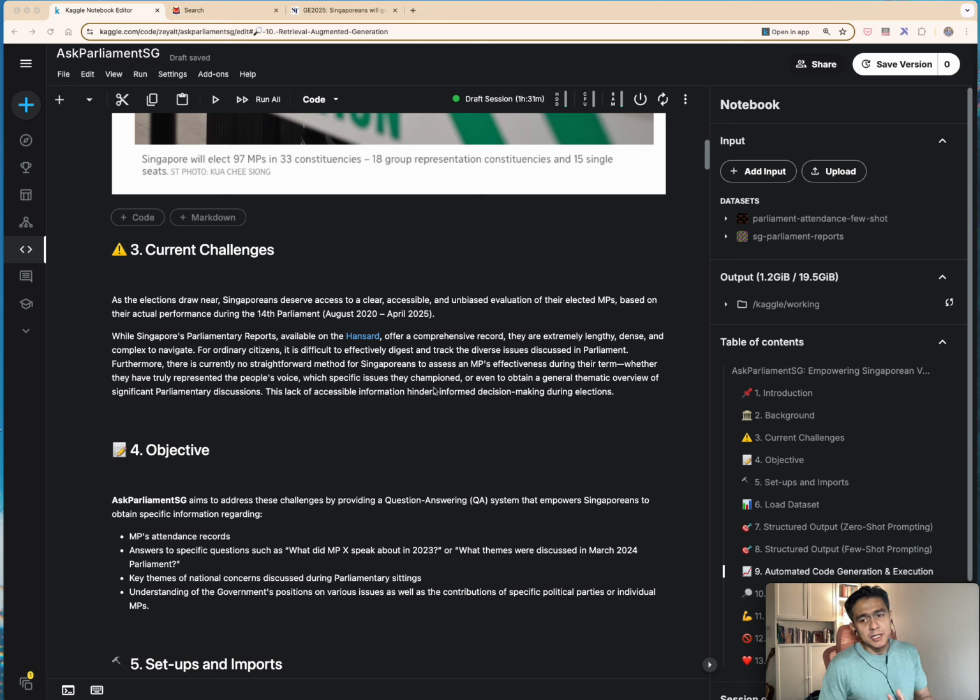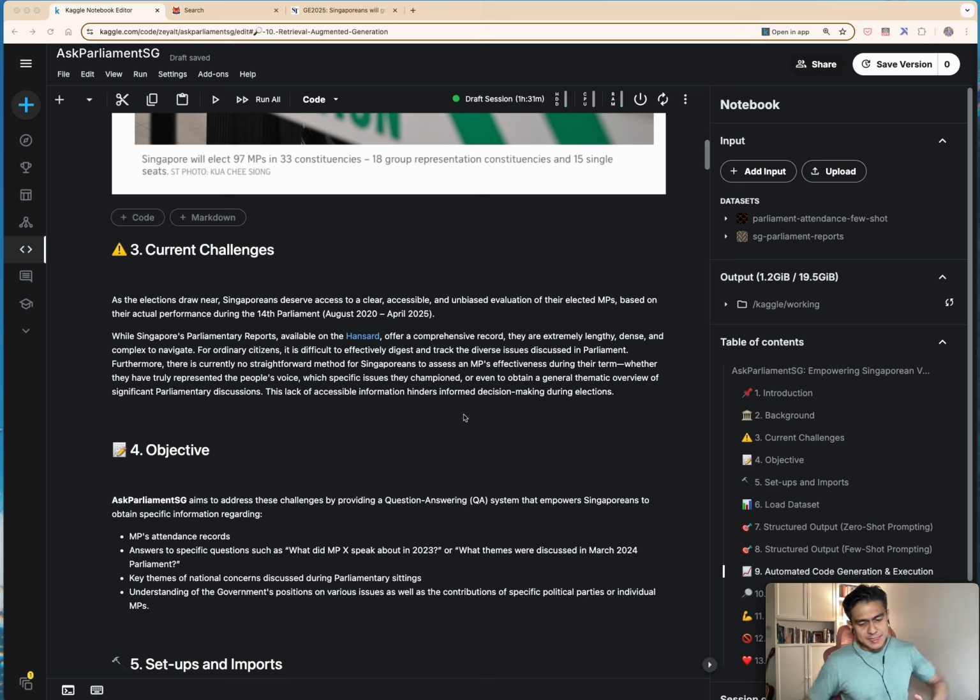As elections are drawing nearer, we do also have a need for Singaporeans to have access to some clear, accessible information about their MPs and how they have performed in the current term. This is specifically for the existing MPs, members of Parliament, who have served out the current term. And the current term here refers to the 14th Parliament, which is the term of Parliament for the last 5 years from 2020 till now.